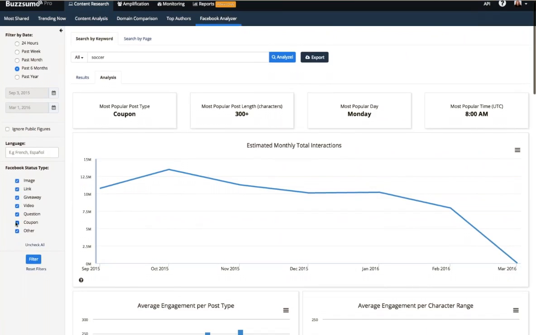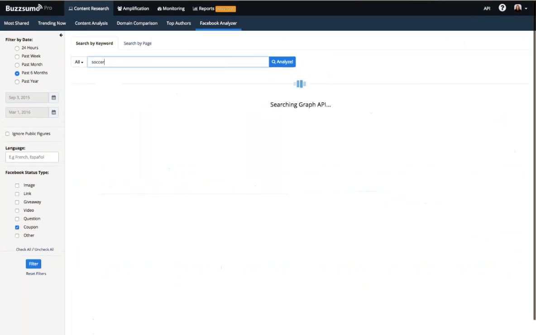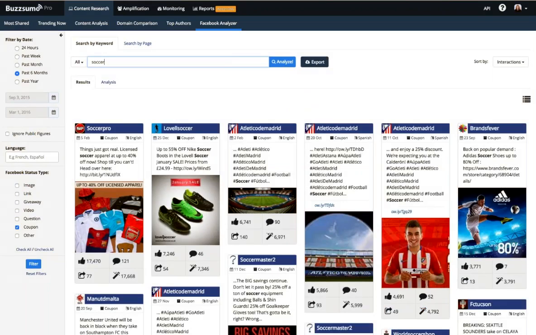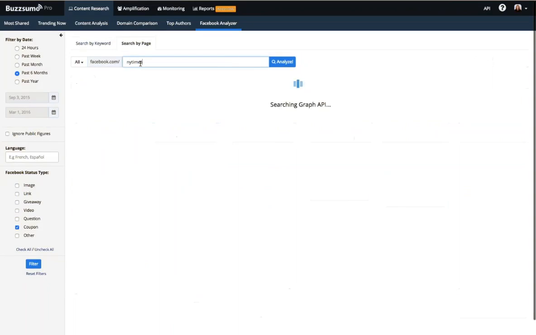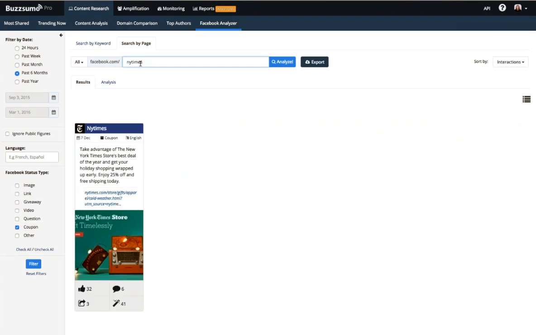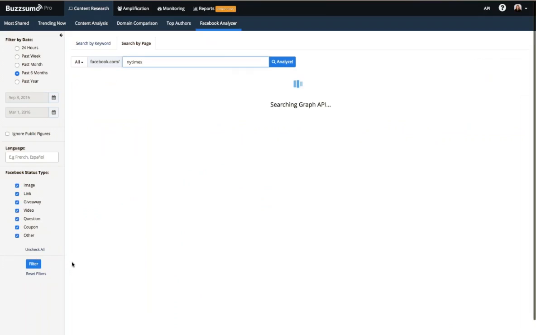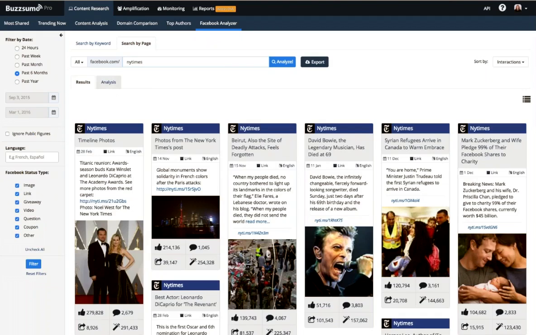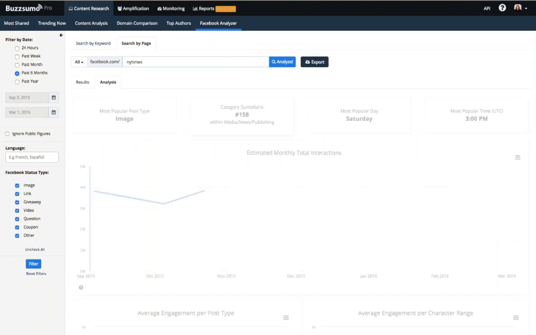Now, once you've determined that the most popular type of post for a certain topic is a coupon or an image or a link, you can then filter for that status type and we will show you the most successful coupons on your topic. You can also search for results by page if you are interested, for example, in knowing what types of posts are working best for the New York Times. We can show you that. And then you can also do an analysis of those most successful posts as well.